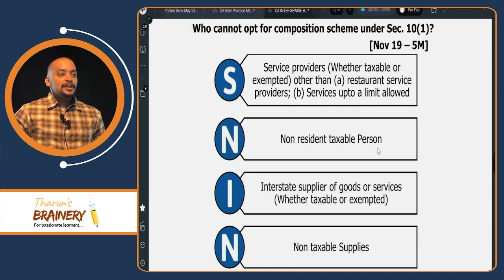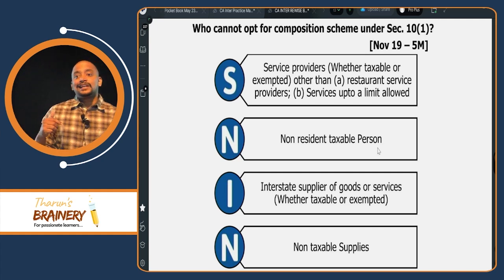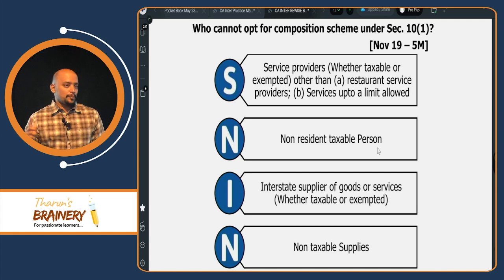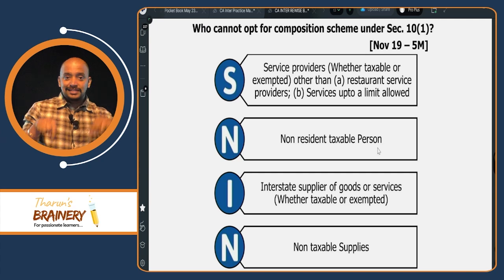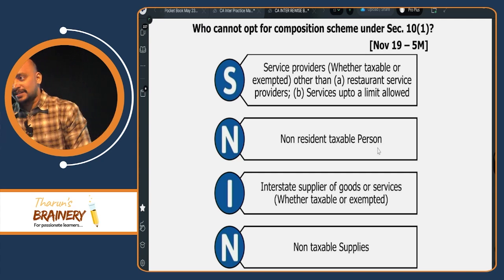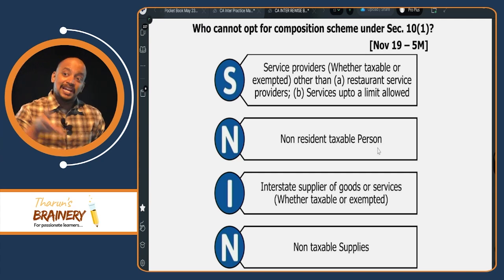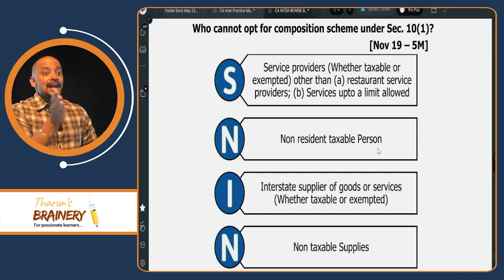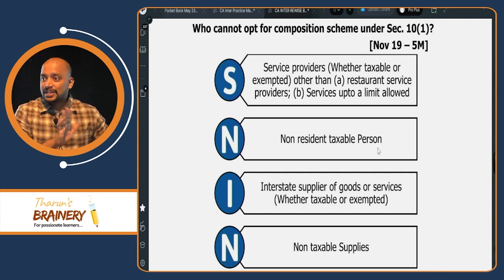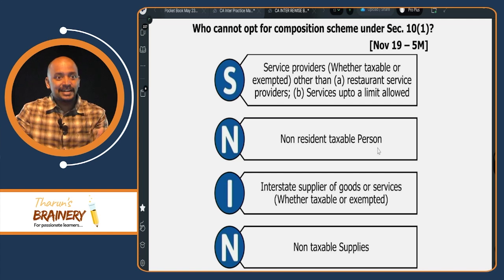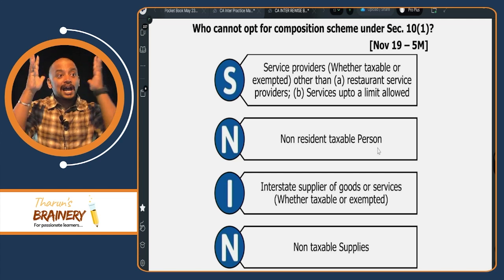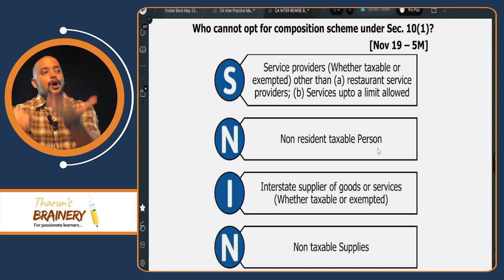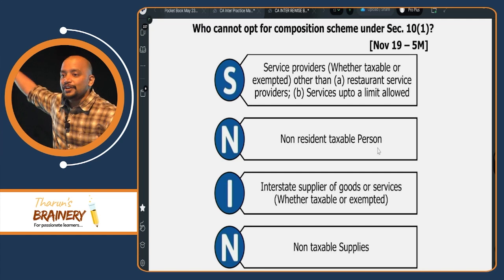For example, if you see N, non-resident taxable person cannot opt for composition scheme. So a person was NRTP last year, but this year he is not NRTP, a normal person. Can he opt for composition scheme? Yes, because last year we don't have to see. Current year. Last year you may be covered under this disqualification, irrelevant. Current year, when you are in composition scheme, you should not be covered in this list.